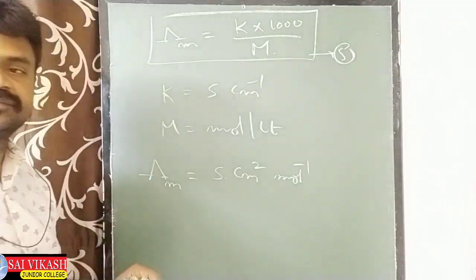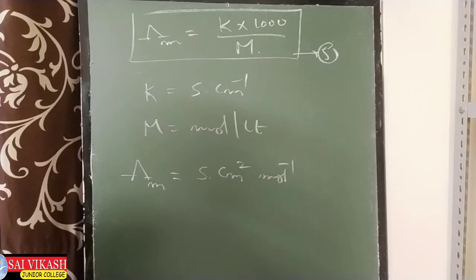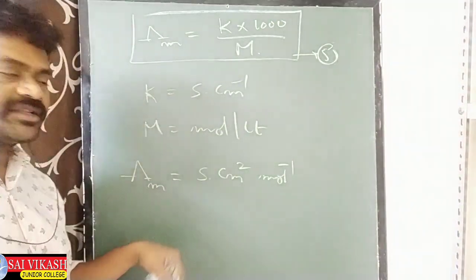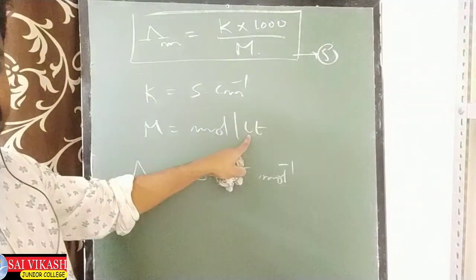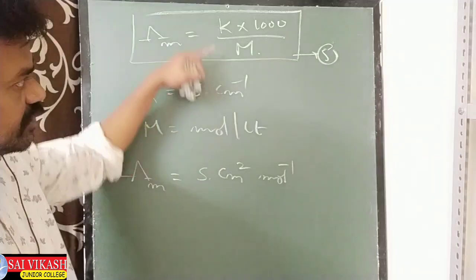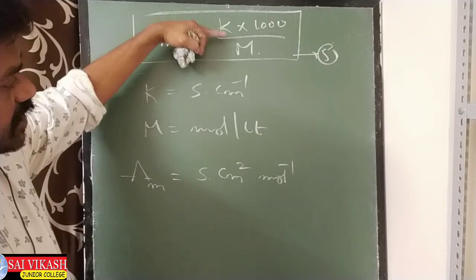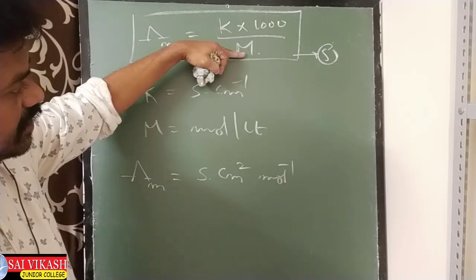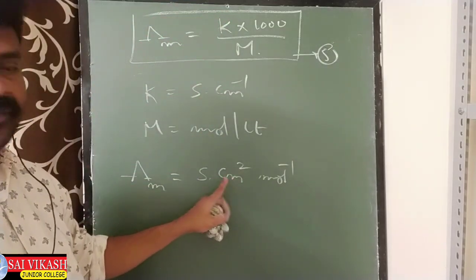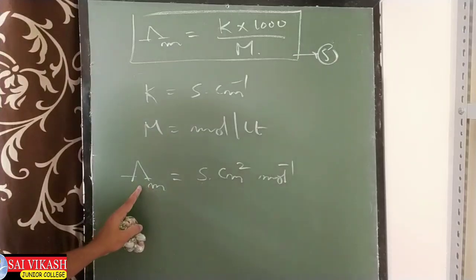How is centimeter square per mole coming? Because I am converting liters to centimeter cube. Siemens per centimeter here, centimeter cube here, so it will be centimeter square. That's all. Siemens centimeter square per mole is the unit of lambda m.